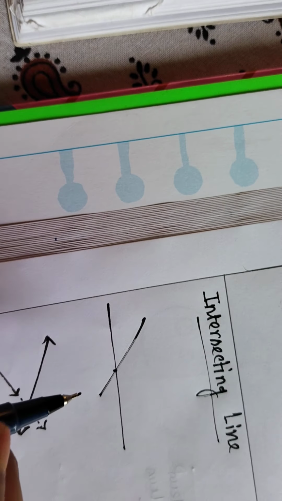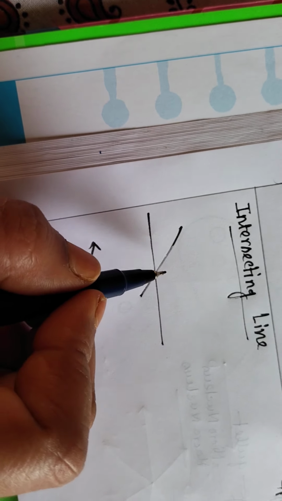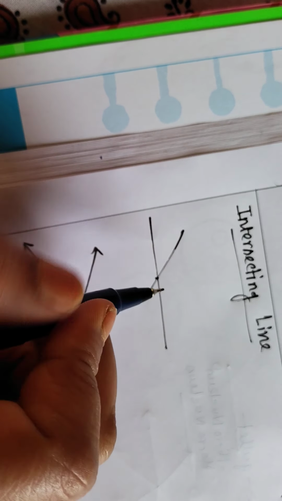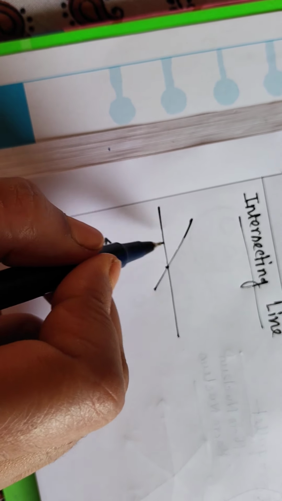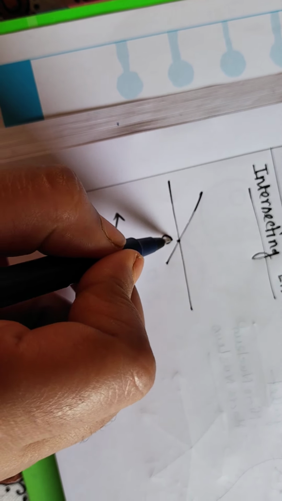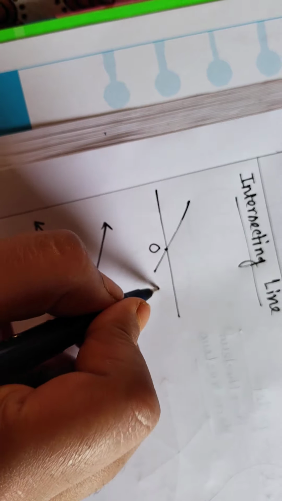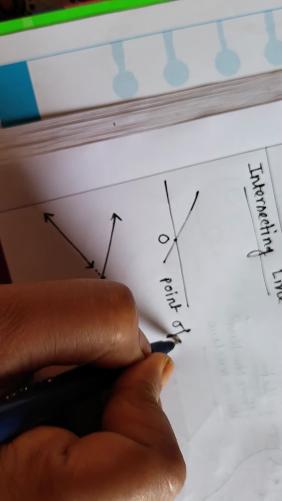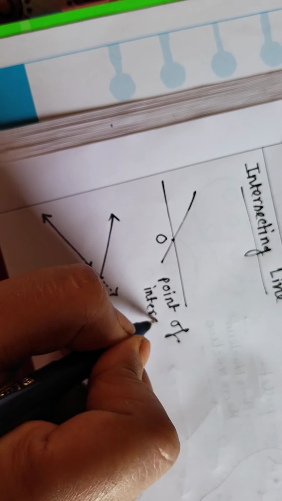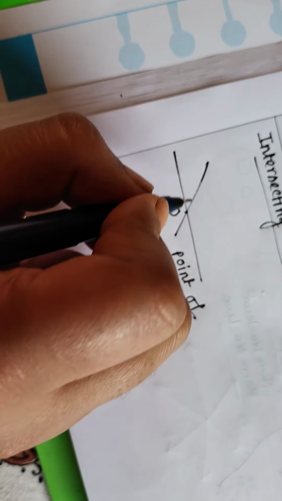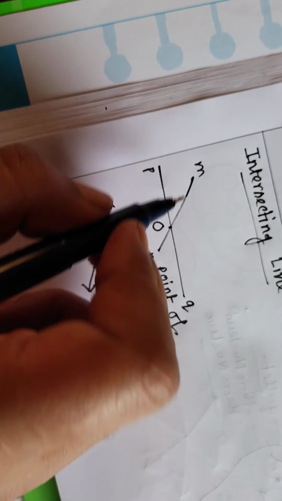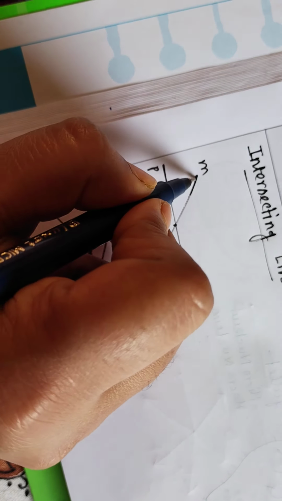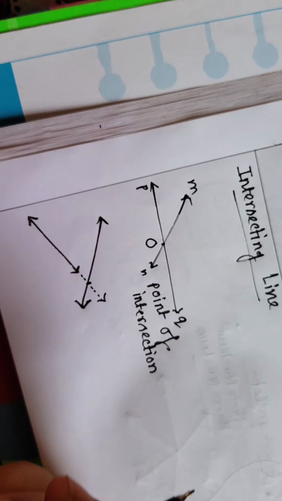So what is the definition of intersecting lines? If there are two lines present in the same plane and there is a common point where both the lines meet, then these two lines will be called intersecting lines, and this point, suppose this is O, will be called the point of intersection. Suppose this is MN and this is PQ. So these two lines will be called intersecting lines.